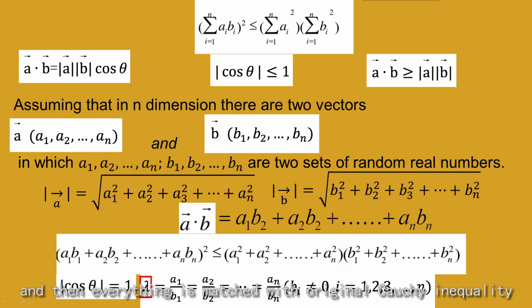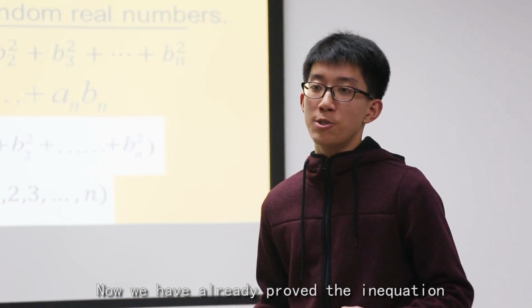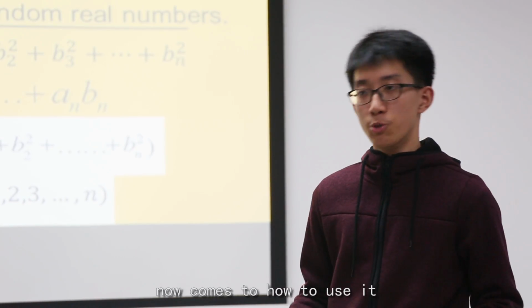And then everything is matched with the original Cauchy equality. So we can say that the original Cauchy equality is proved. Now we have already proved the equation. Now comes to how to use it.